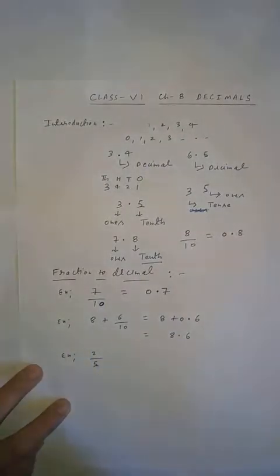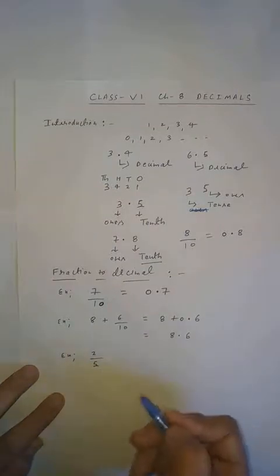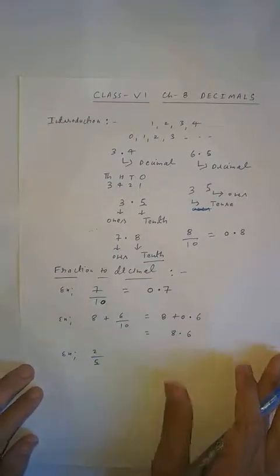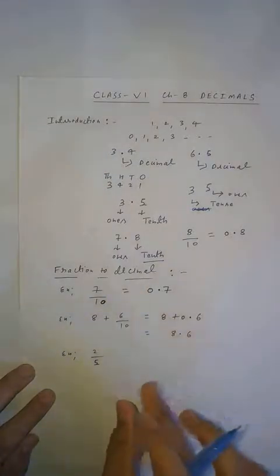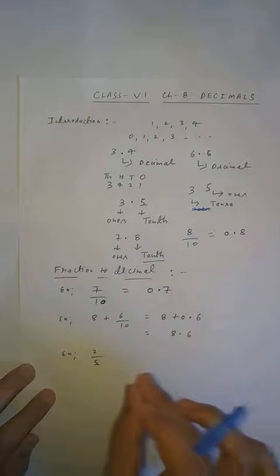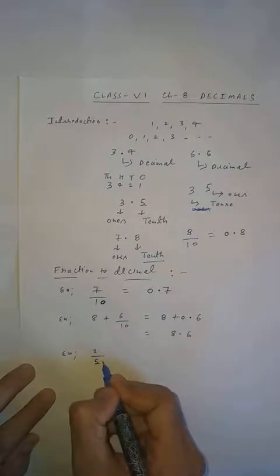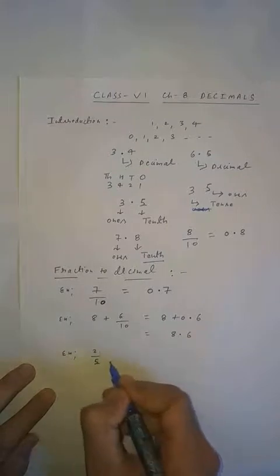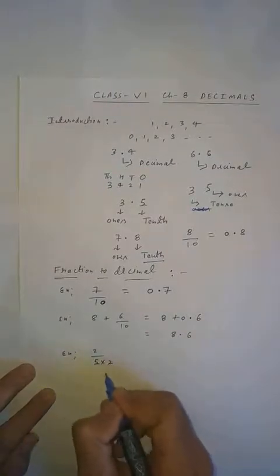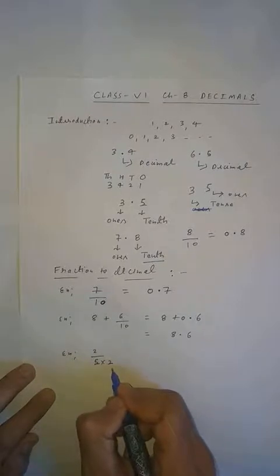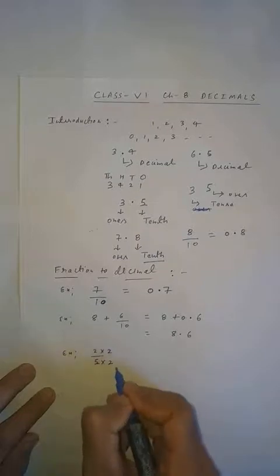2 upon 5 is given. So you will ask, sir, how will you convert? Because here the denominator is 5. So you have to change the denominator into the form of 10, 100 or 1000. Because when you change it into the form of 10, 100, 1000, it becomes easy to solve the question. So for making 10 in the denominator, here 5 is given, you will multiply by 2. Always remember, if you multiply any number with the denominator, then you also have to multiply the same number by the numerator. So you will also multiply by 2.